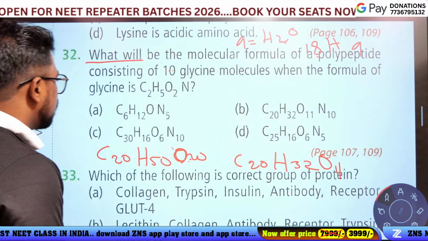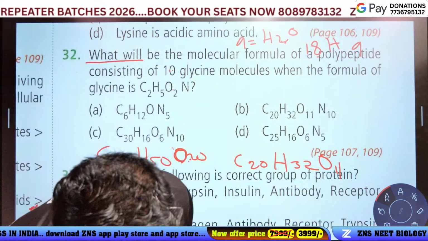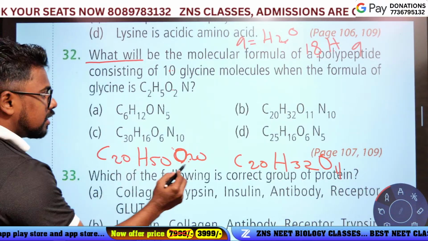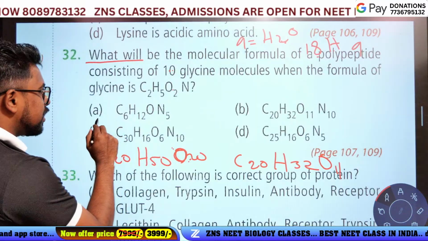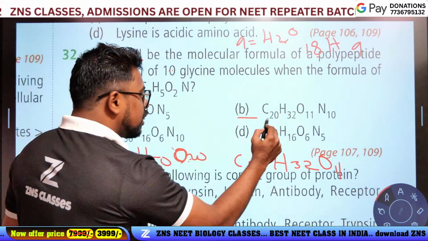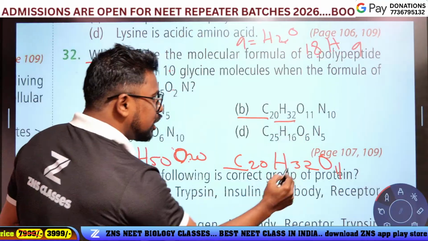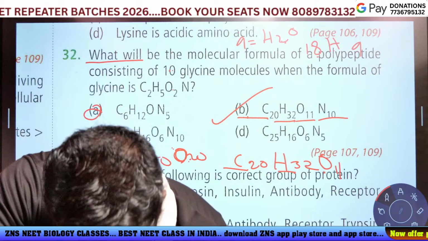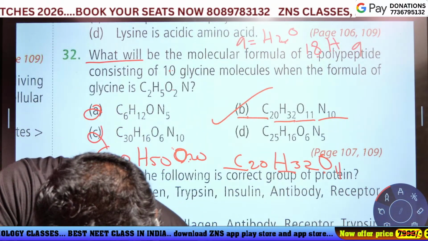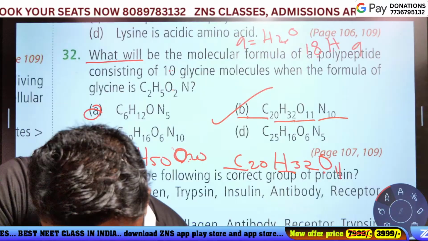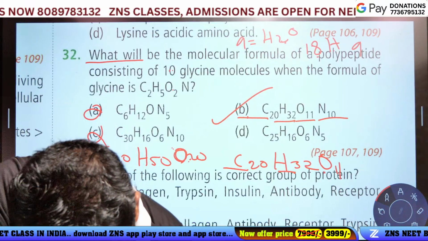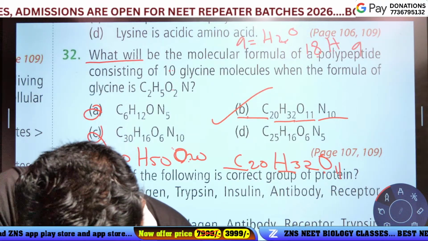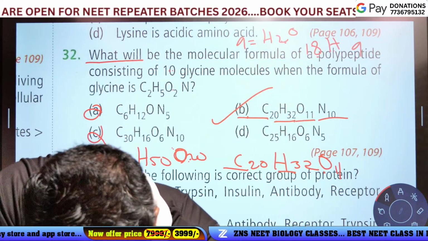Which option is here? Guys, you understood? Which option, guys? Not C, no. C20, H32, or O11, and yes, option B is the answer. Okay, are you ready? Rebecca, you understood?